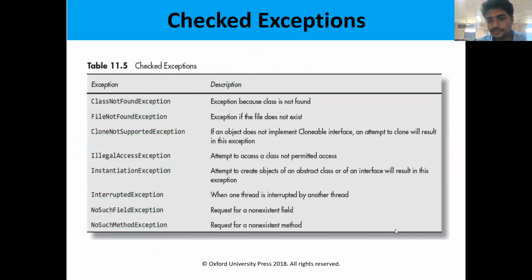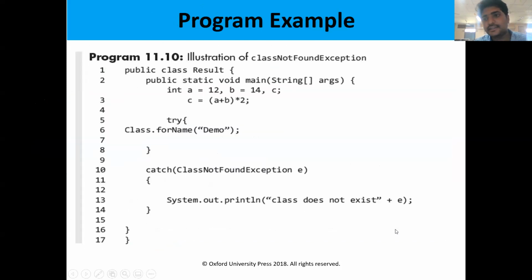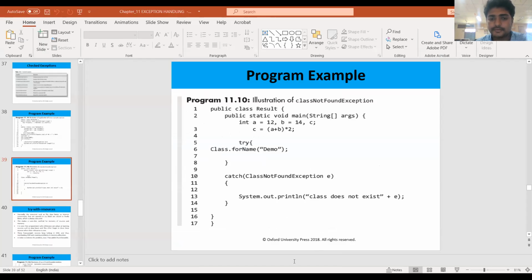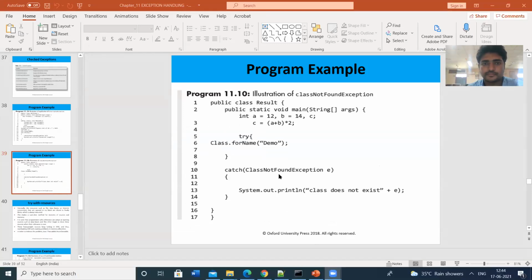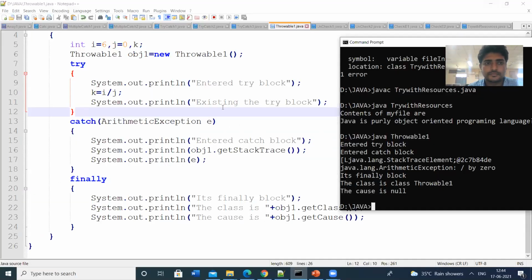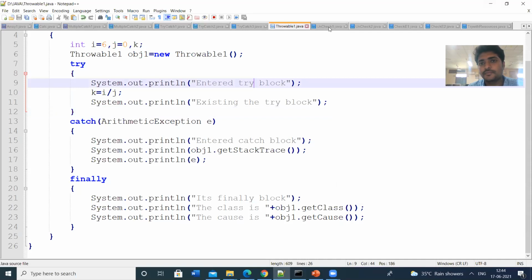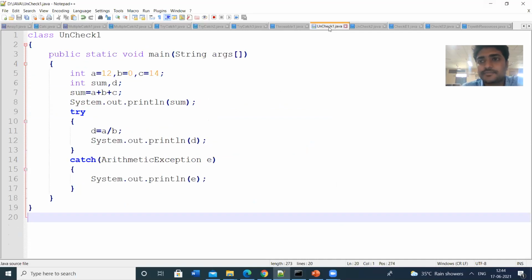So let us see some programs to illustrate the checked exceptions as well as unchecked exceptions. Let us see the unchecked exceptions first. Later we will see the checked exceptions. So let us see this program.